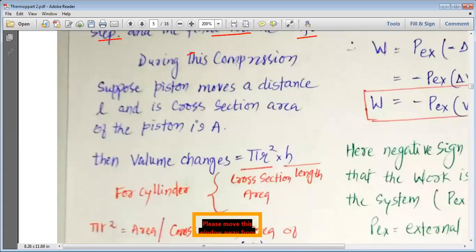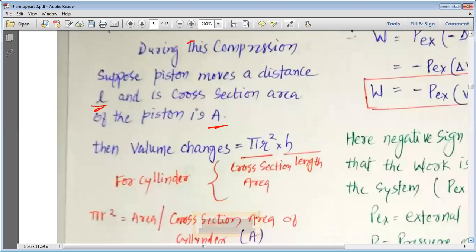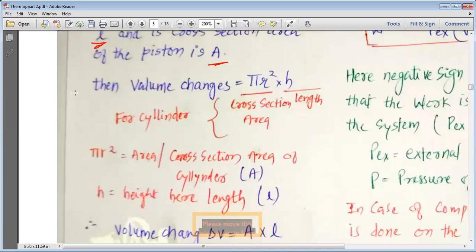During this compression, my dear students, suppose the piston moves a distance of L and its cross-section area is A. The volume is a cylindrical volume. For a cylinder, we can write pi r square h.